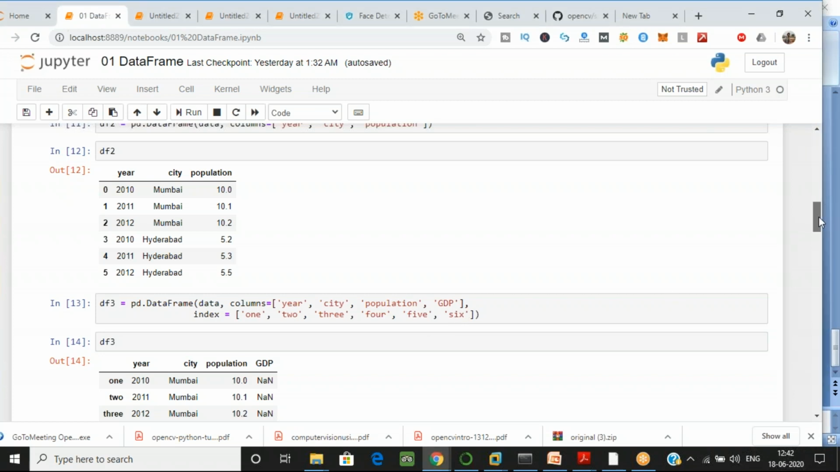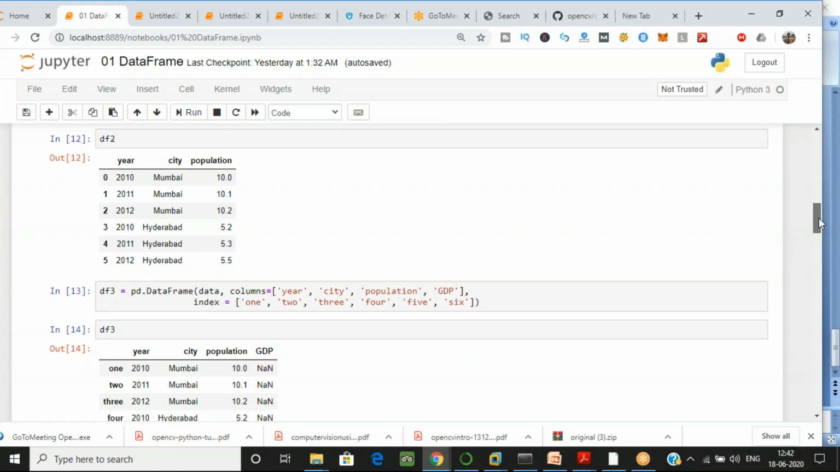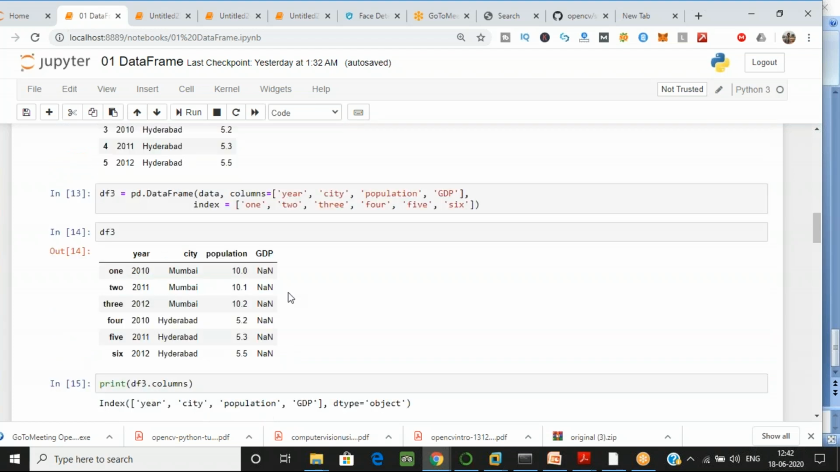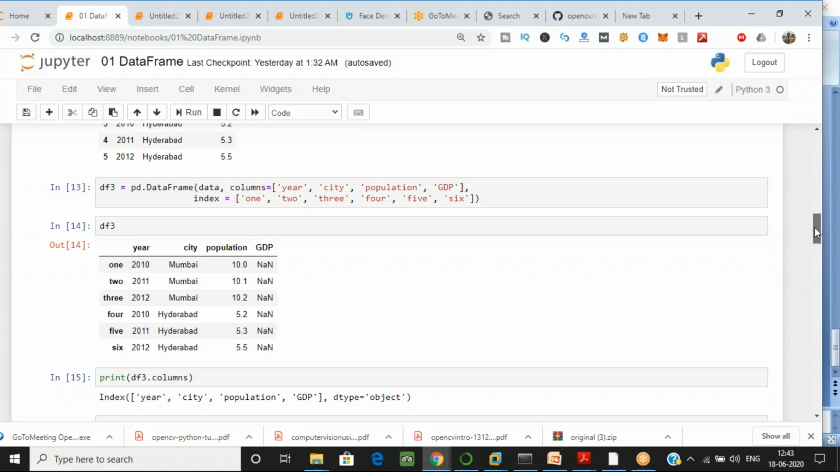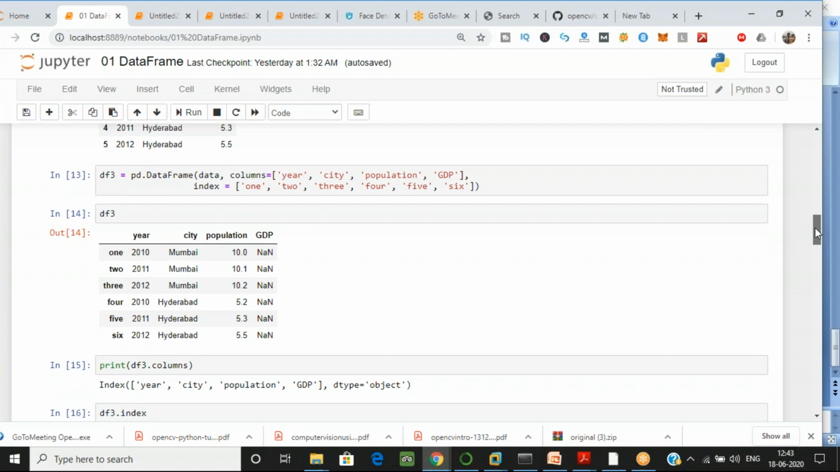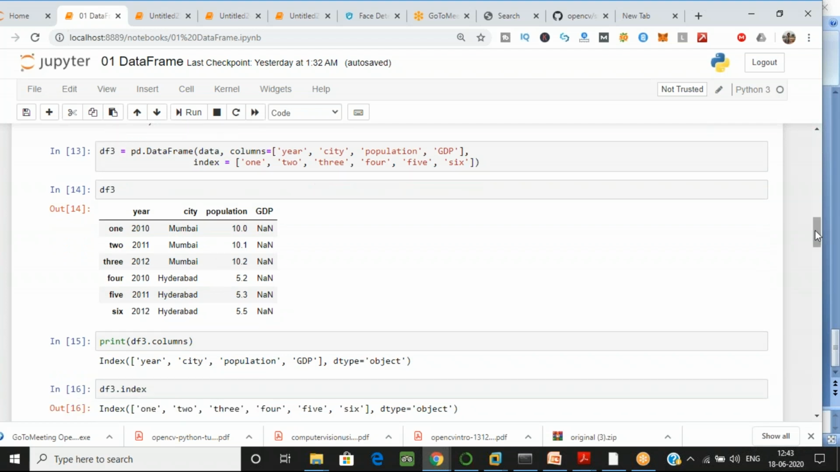The column GDP will be created, but it will not have any value. So it has a NaN value, which is not a number. Yesterday I told you NaN is not a number. This value is created because you didn't give any value. So we have added one more column, GDP, and we don't have any value, that's why NaN comes over there.